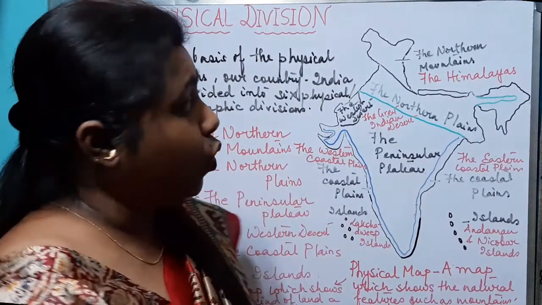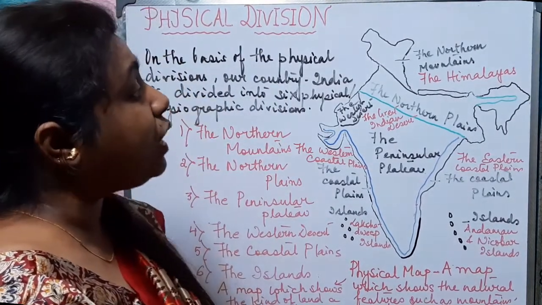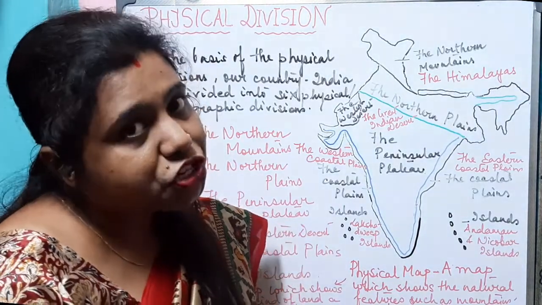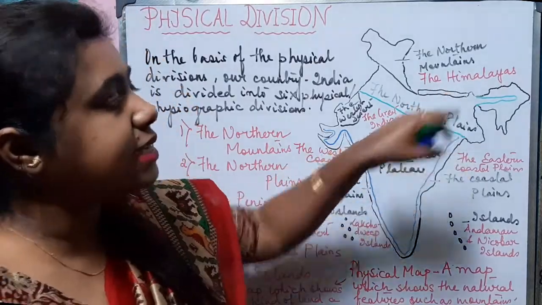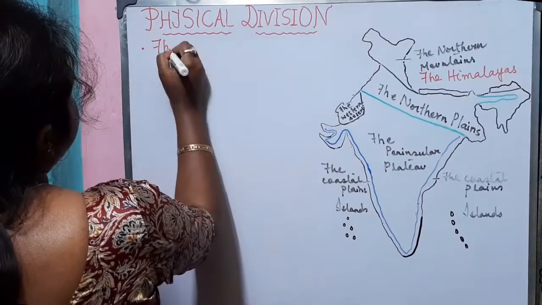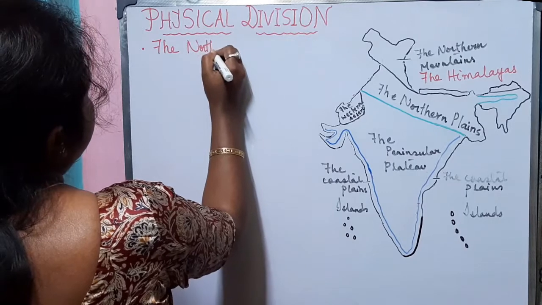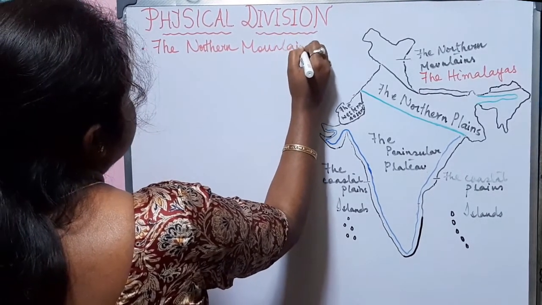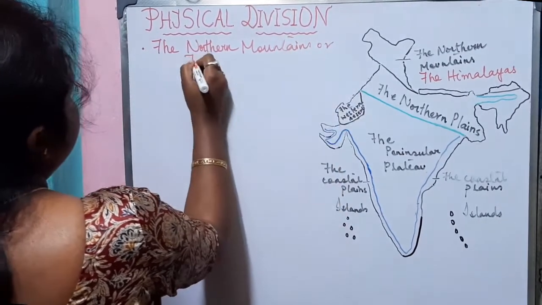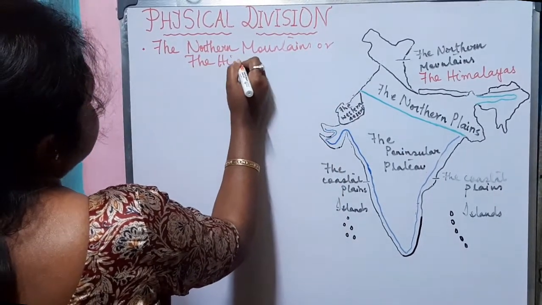Today in this video, we are going to discuss each of these physiographic divisions in detail. So let us start with the first physiographic division, that is the Himalayas. The northern mountains, or the Himalayas.